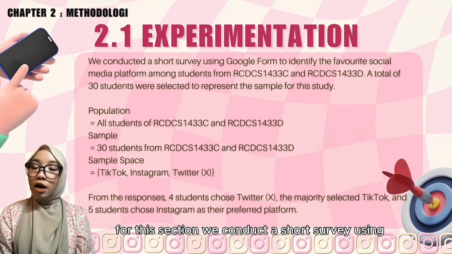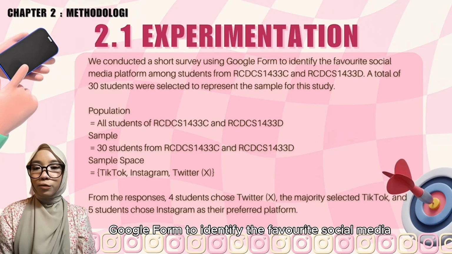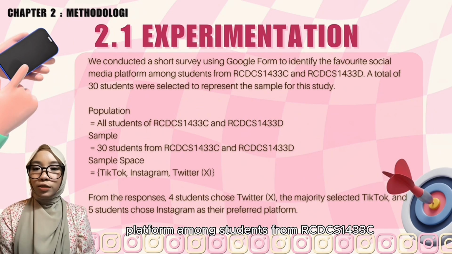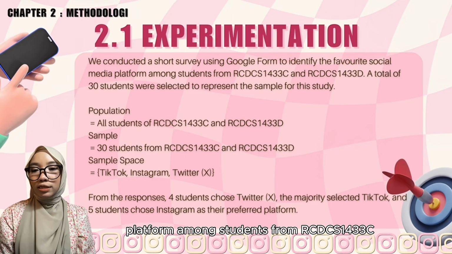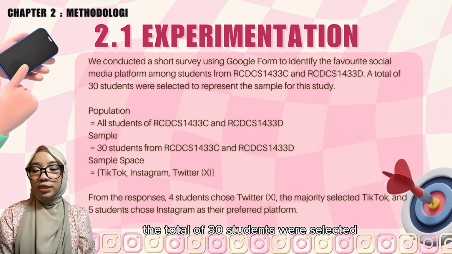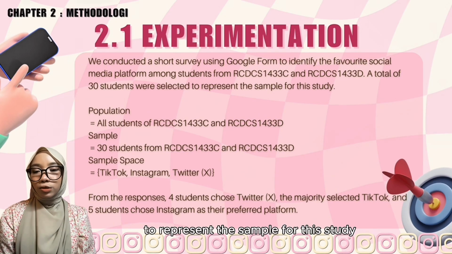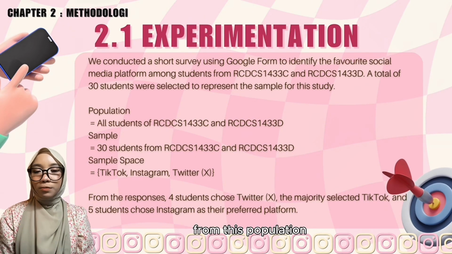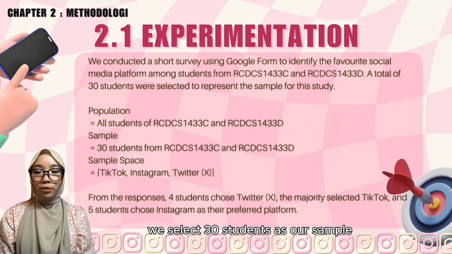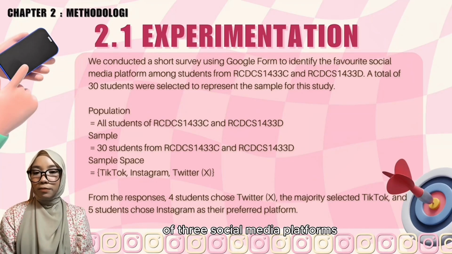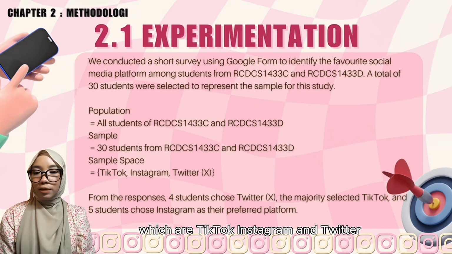For this section, we conduct a short survey using Google Form to identify the favorite social media platform among students from RCDCS 1433C and RCDCS 1433D. A total of 30 students were selected to represent the sample for this study. First, our population includes all students from both classes. From this population, we select 30 students as our sample. The sample space for our study consists of 3 social media platforms, which are TikTok, Instagram, and Twitter.